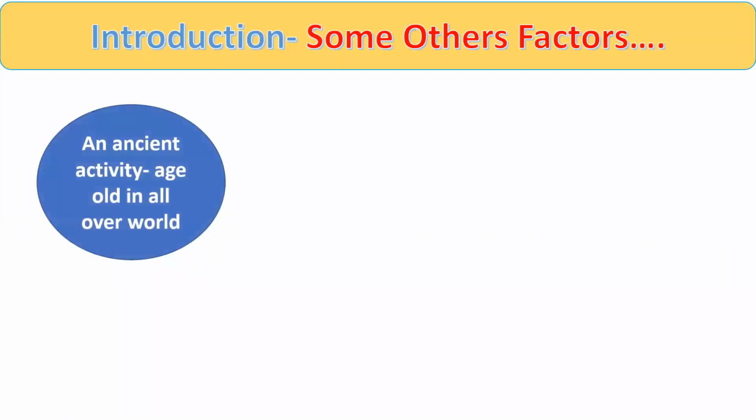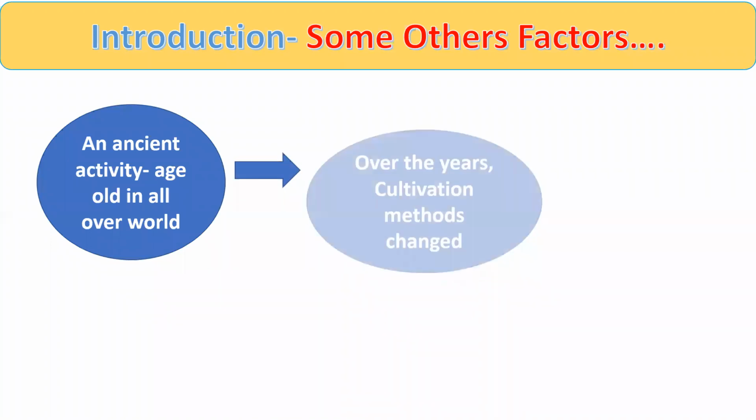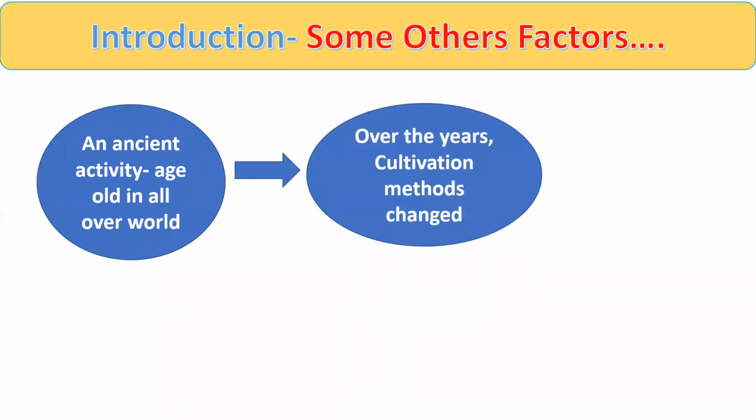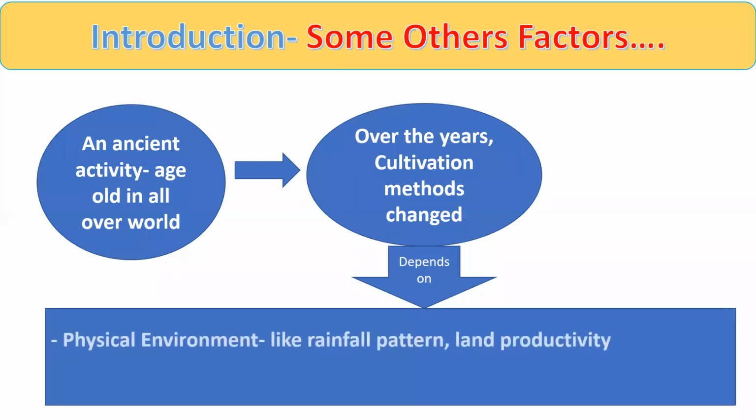Now let's know about some other factors. Dear student, if we think about agriculture, it is not a new activity, it's a very ancient activity, and you can say that all over the world, it started in a very ancient time. Means it is not a new activity, right friends? But my dear student, over the passage of time, the cultivation methods have changed. Means this activity is old all over the world, but with the passage of time, the method of cultivation has changed, and these depend on different factors, like physical environment.